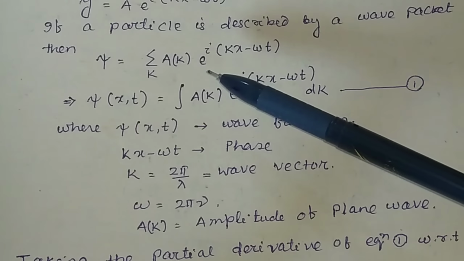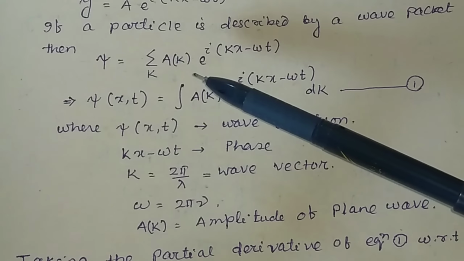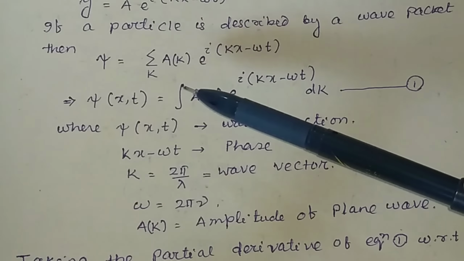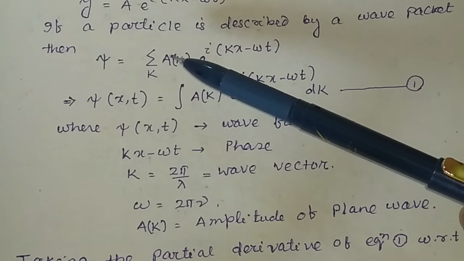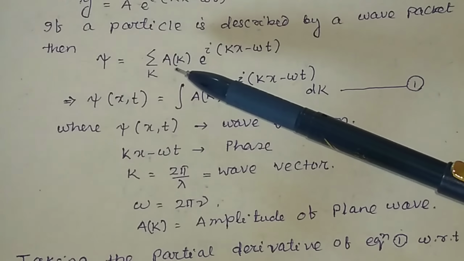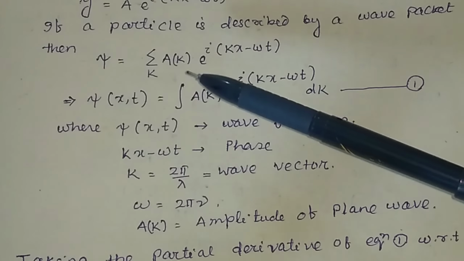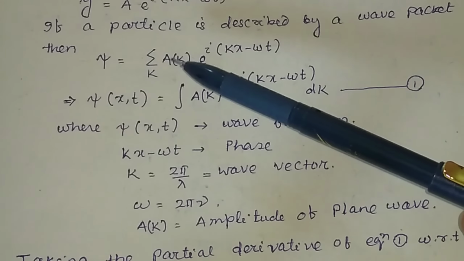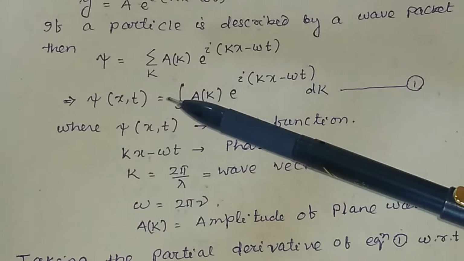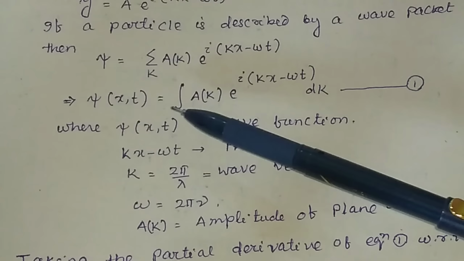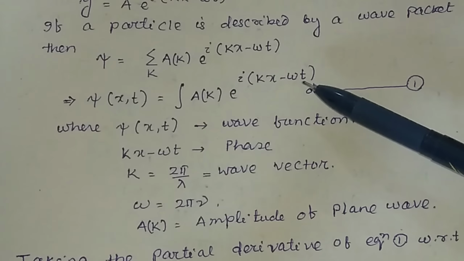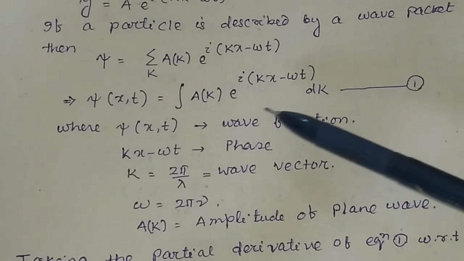So if you represent this wave packet, that is psi, in terms of integration, you can change. I have told you in the previous video how to change the summation into integration. So if you change this summation into integration, then the equation will be psi equals the integral of A e to the power i(kx minus omega t) dk.